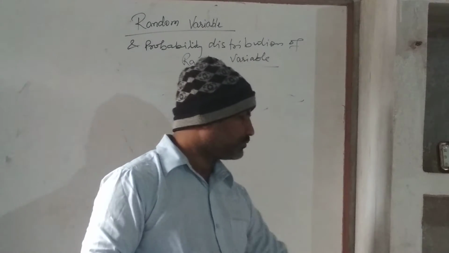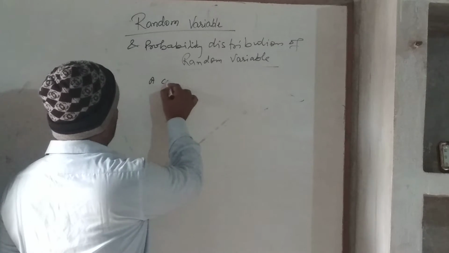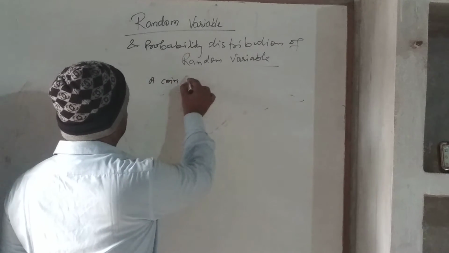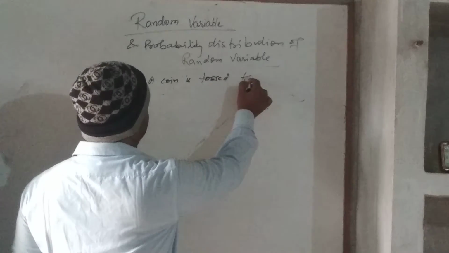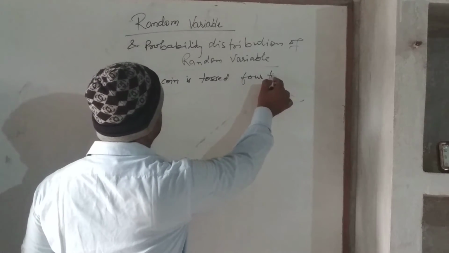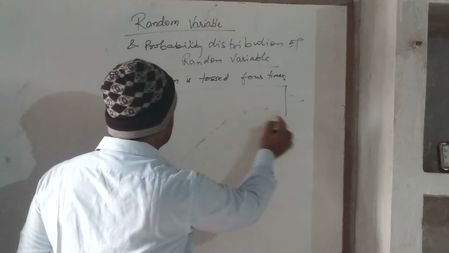For example, if a coin is tossed 4 times, suppose, then we can make the distribution like this.